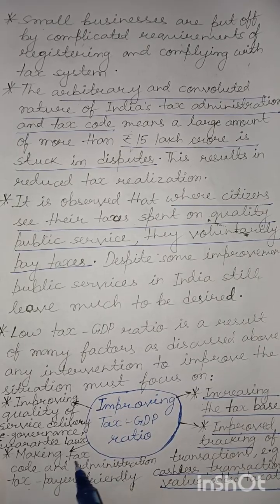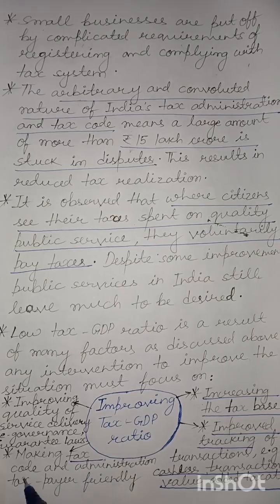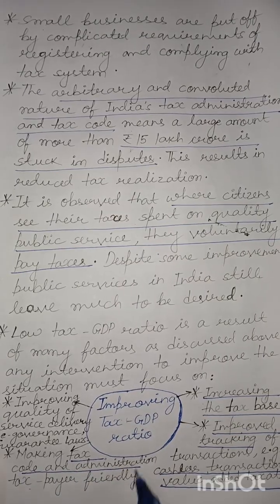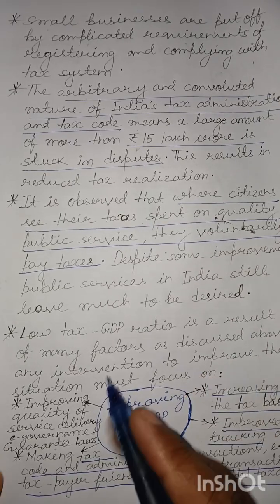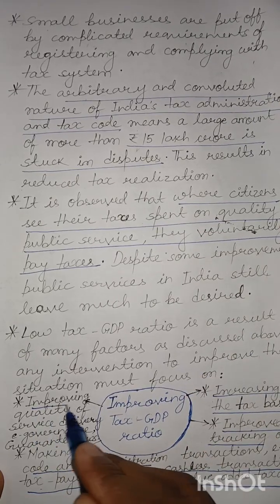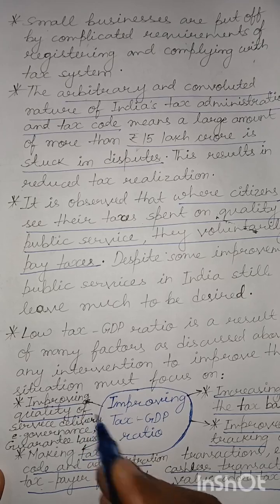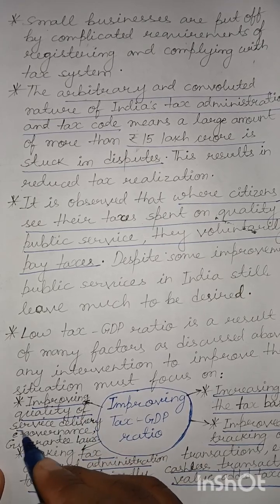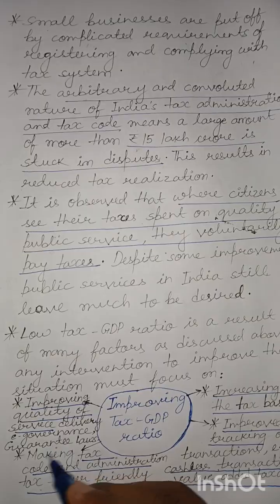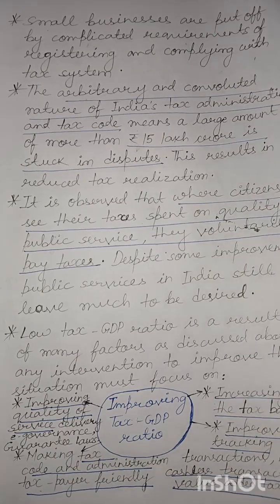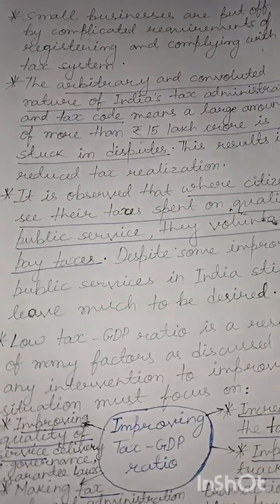Making tax code and administration more taxpayer friendly, as we would see later through various measures. Improving quality of service, as we were talking about: as the citizens see the quality of service improving, they are more willing to pay taxes, and this can be done through e-governance, guarantee laws, etc. We would discuss the concept of guarantee laws shortly.